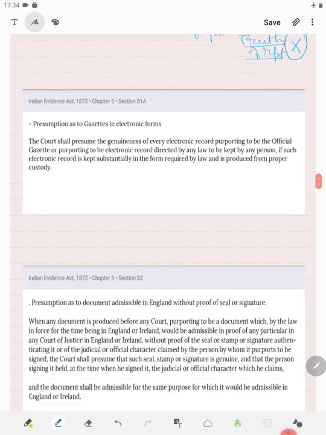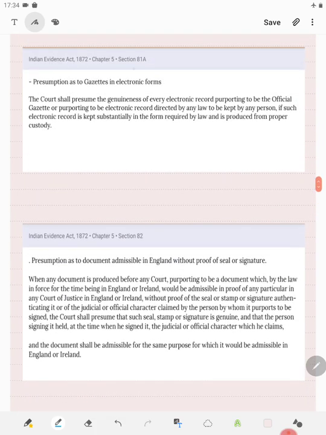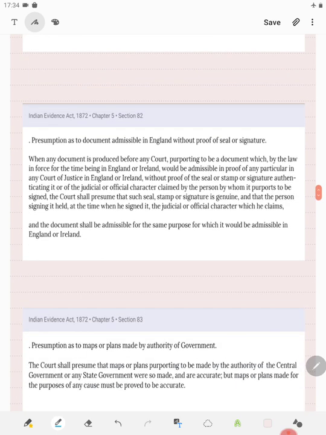81A is also there. 81A says presumption as to gazette in electronic form, that if a gazette is published in electronic form and it is in proper form, in proper custody, then the presumption will be that it is correct. Now 82, what we were studying, presumption as to document admissible in England without proof of signature or seal.